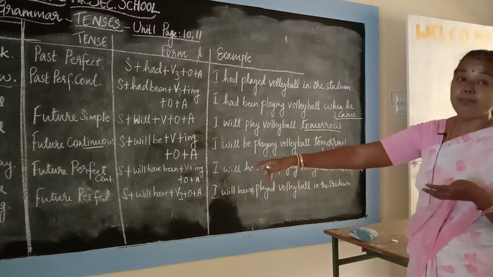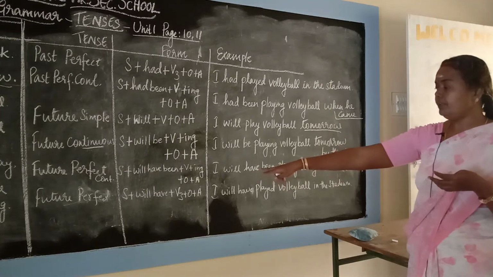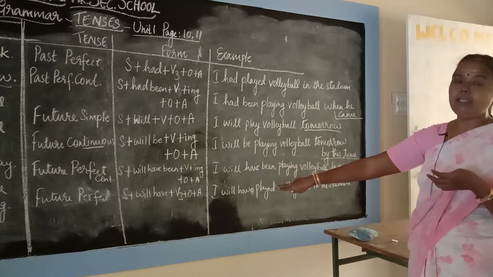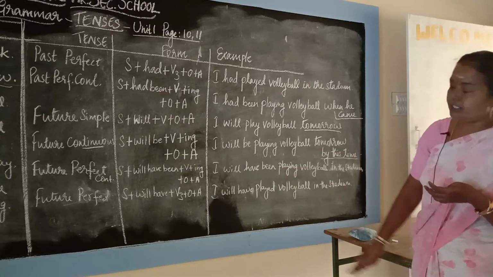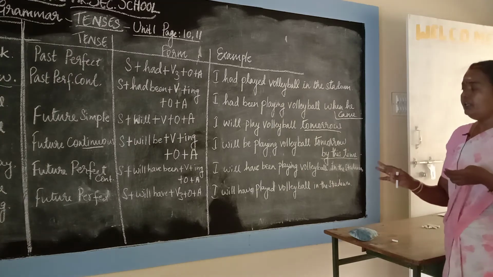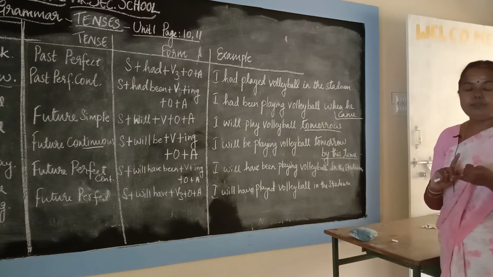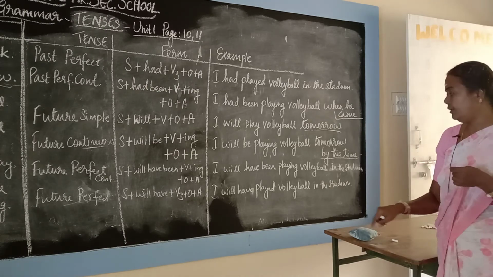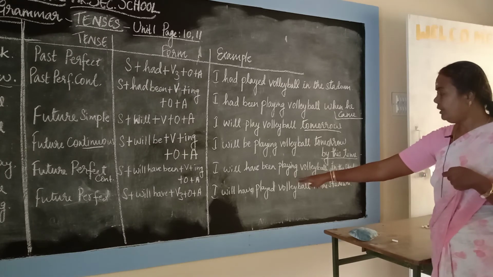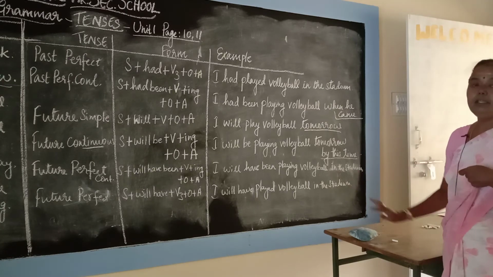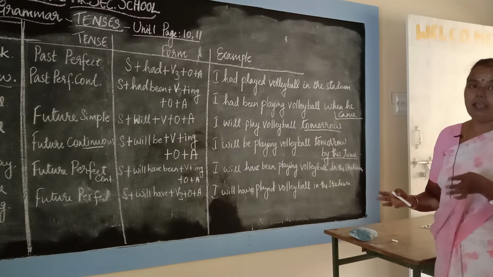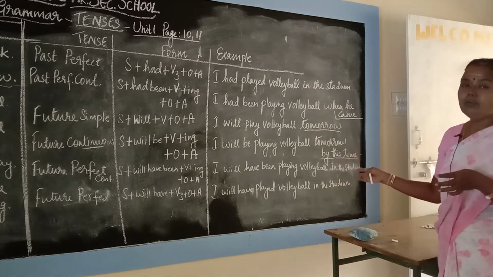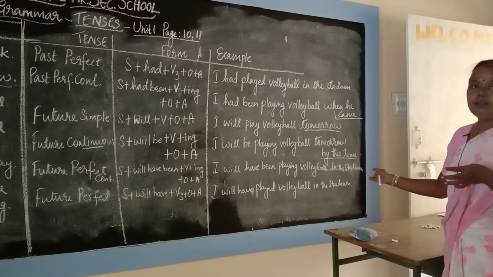Subject plus future perfect. Future perfect, look, subject plus will have plus verb 3 plus object plus adjunct. In perfect we generally have verb 3. Whether it is present perfect, past perfect, future perfect, you will be having verb 3. So here see, I will have played volleyball in the stadium. If I have been given a chance, I will have played volleyball in the stadium.